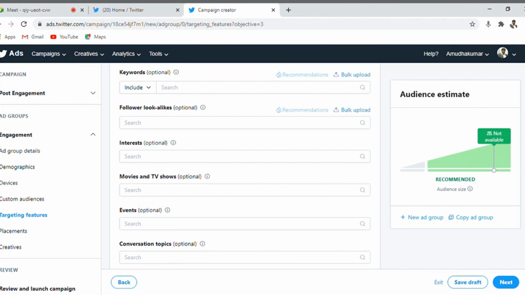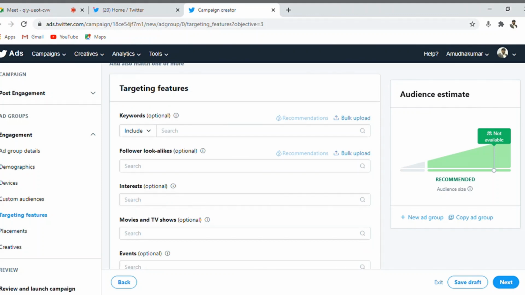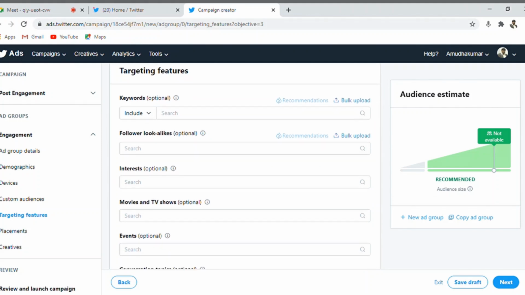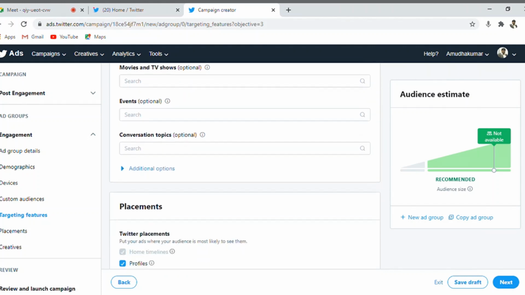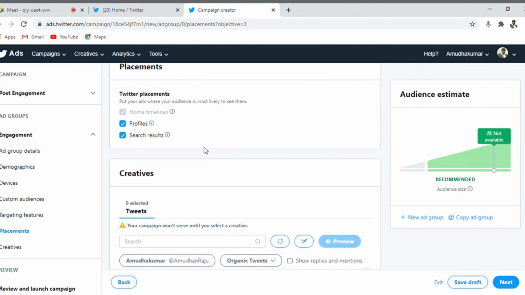Remember, lots of things are optional here, so nothing is mandatory. But we should understand our client requirement and what they want to achieve at the end of the day from these advertisement campaigns, and we should help them get their advertisement to reach the right audience. So we should do research on what kind of audience we need to show all this to, and where your advertisement needs to be shown. For Twitter tweet engagement, it should be shown on profiles and also search results. When you check out other people's profiles, it will be shown, and also within the search results.